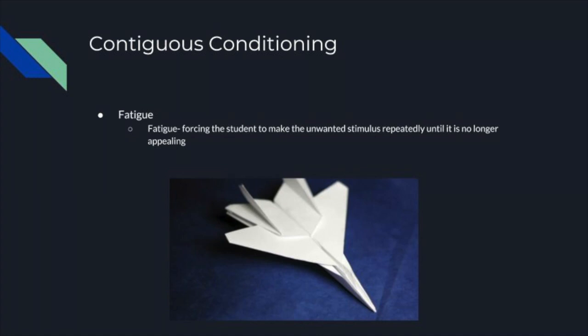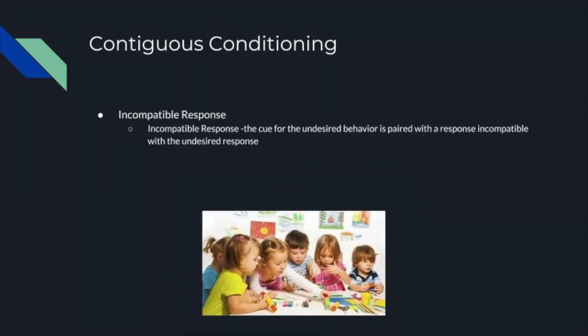Another example of this would be to allow students to be active to induce fatigue, so that while they are tired and recovering, they will be more receptive to learning. The final method is incompatible response. This is done by combining a cue for the undesired behavior with a response that is incompatible with the undesired response. An example of this would be to utilize an activity that requires the use of a student's hands to keep them from roughhousing.